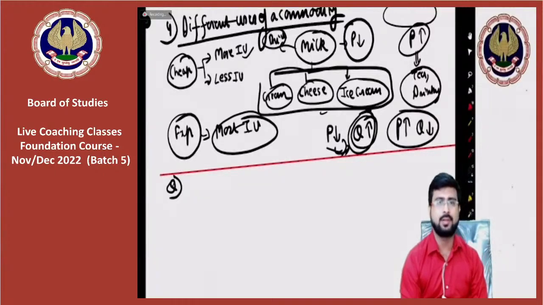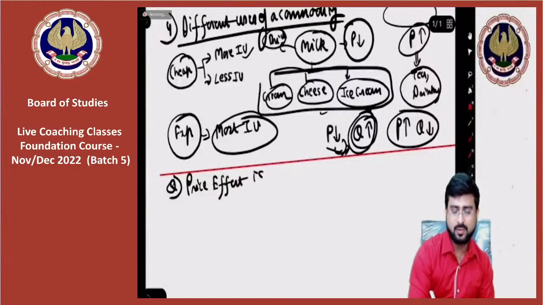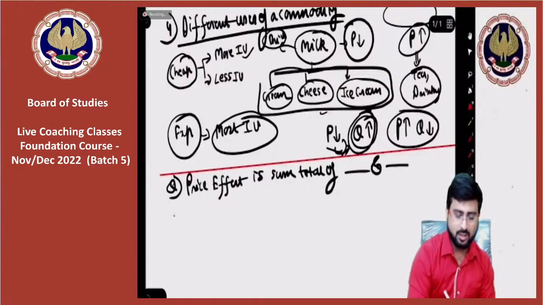My question is, price effect is the sum total of dash and dash. Option 1, income effect and substitution effect.